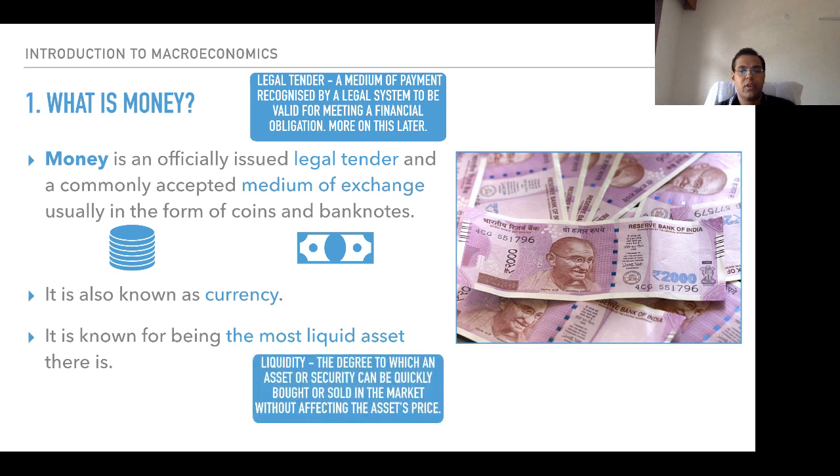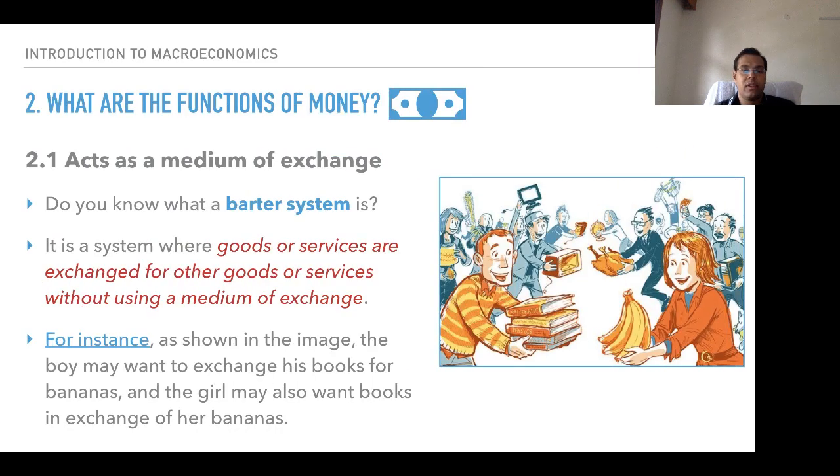Liquidity is the degree to which an asset or security can be quickly bought or sold in the market without affecting the asset's price. So, asset price is not affected. Liquid means how liquid is the thing that you have with you. That is liquidity. After this, I had discussed the functions of money.